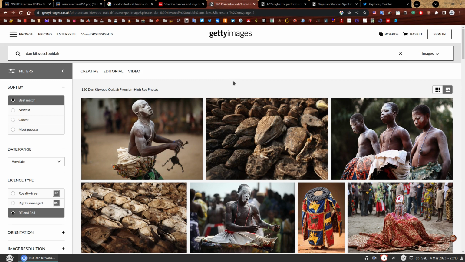This means that the order of the photos in Dan Kitwood's profile is not reliable. In addition to that, we don't know if he even took photos in the place he was staying before he went to Ouida. He could have just been resting there, for example, or just passing by. So what now? How do we find out where he was before he went on a trip to Ouida's Voodoo Festival in 2012? The same way I find a lot of personal information of people online. They just share it themselves, so it's not that hard.